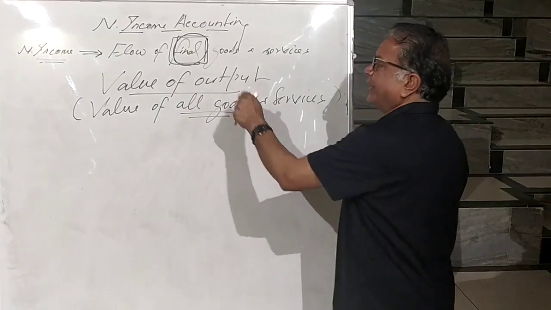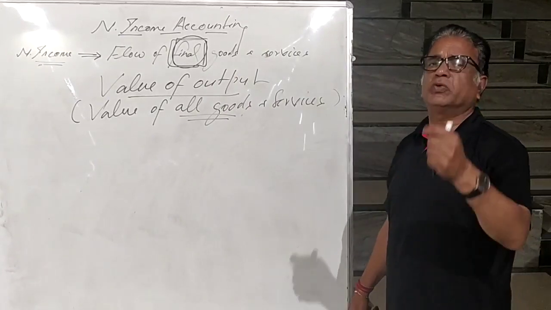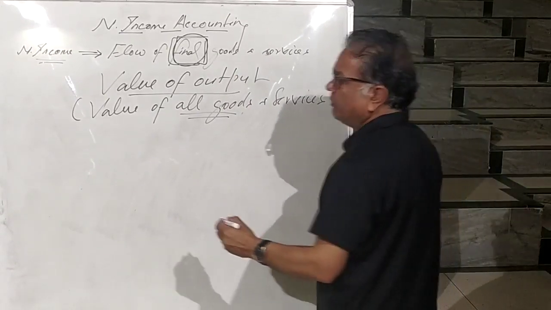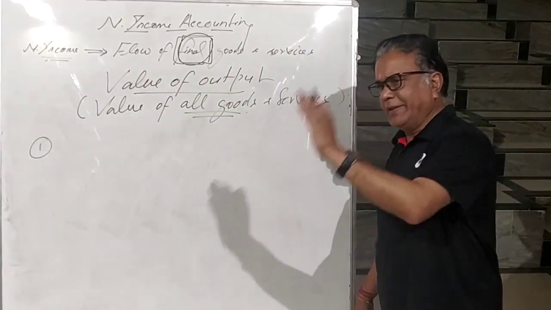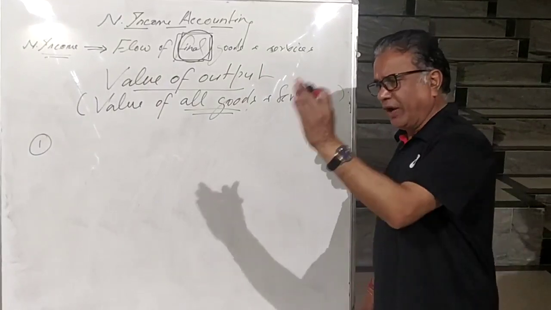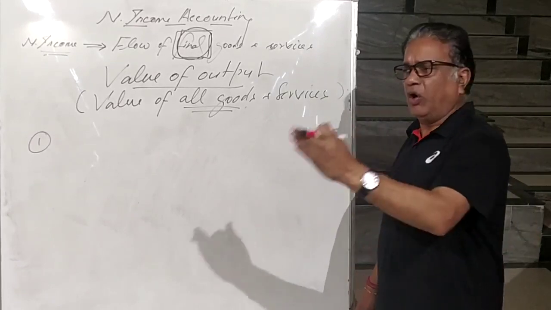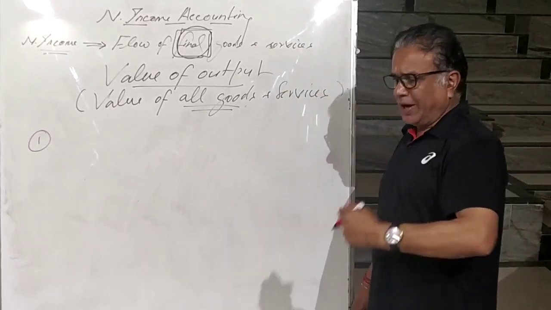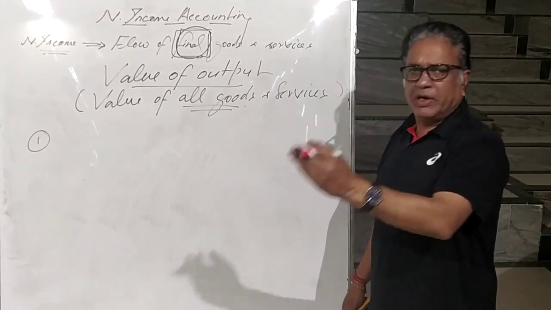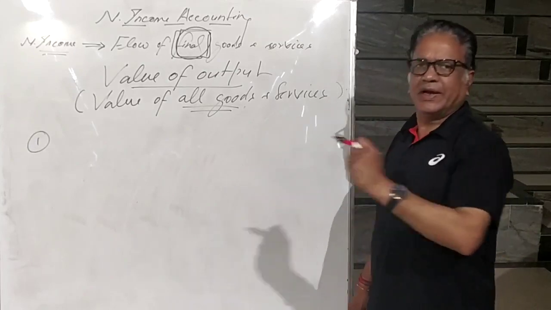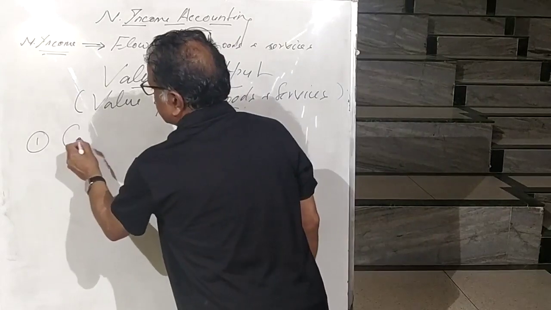So how do we calculate the value of all goods and services produced in the economy? We move to the producers. In the economy, you will find two types of producer. One who maintains the balance sheet, who has got the account of everything. If you visit those enterprises, you can check all accounts. If you ask them for the data for labor expenses, you will get. Interest payment, you will get. Rent payment, you will get. So they maintain the balance sheet, what we call corporate enterprises.